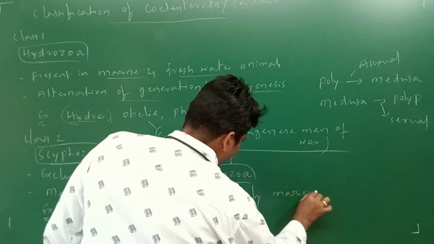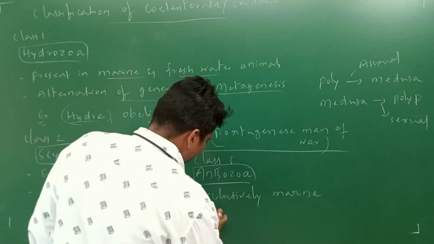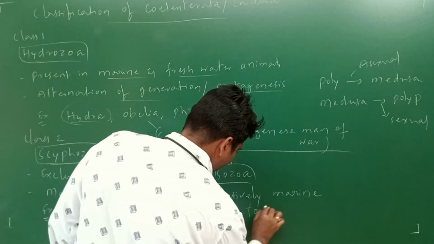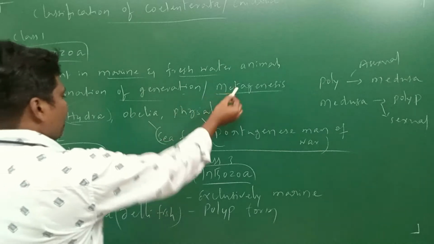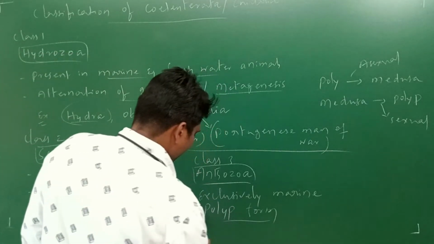Anthozoa show the polyp form only. Here in Hydrozoa it is alternation of generation, here in Scyphozoa only the medusa form, and here only the polyp form.